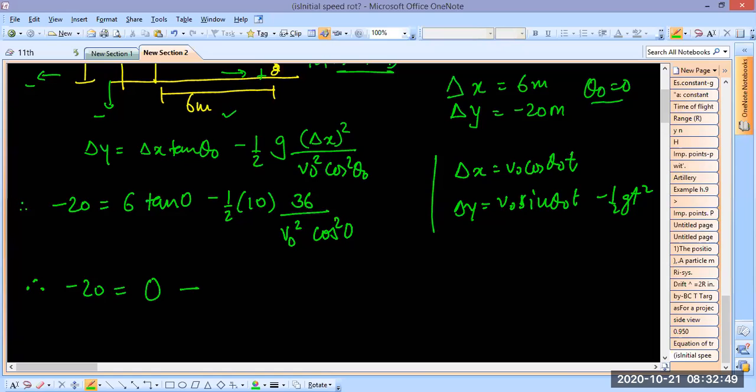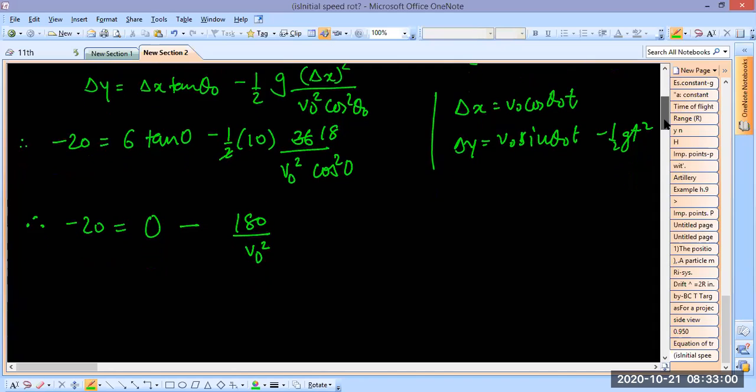Here you can do some calculations. This is 18, so this is 180 by v0 square. All right, this is 180 by v0 square. And now if you just simplify this, you get v0 square is equal to 180 by 20, correct? Everything is done. So this is equal to 9, and tada, you got v0 equal to 3 meter per second.